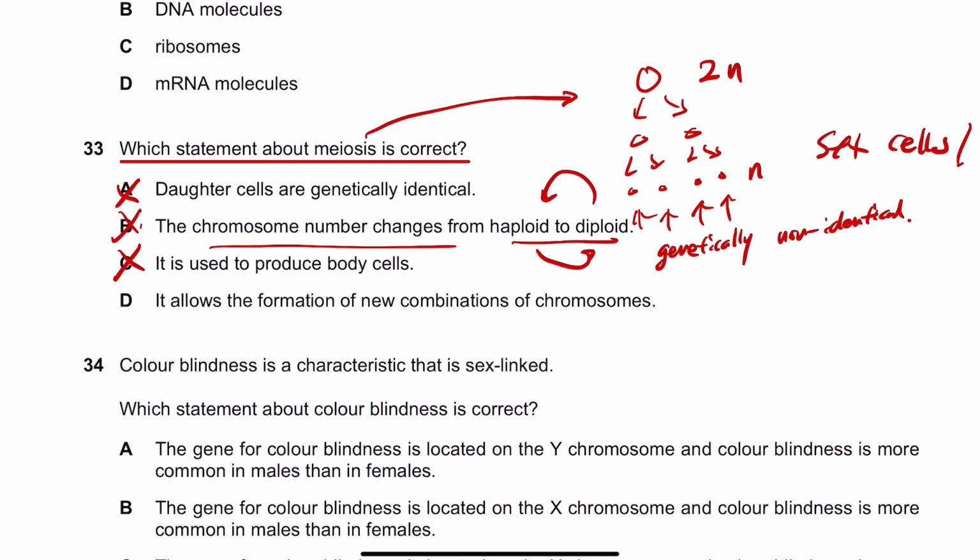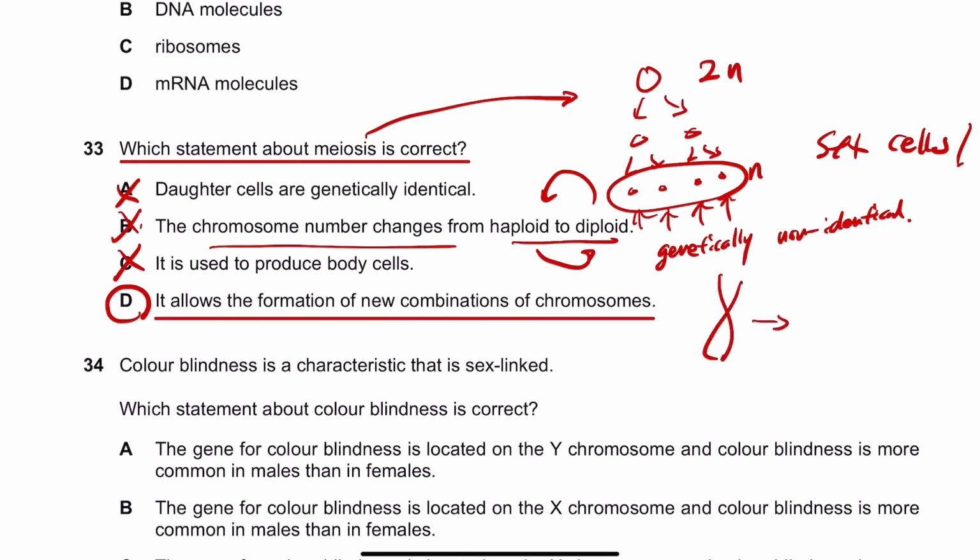It allows the formation of new combinations of chromosomes. Yes, this is true. Because all these results are genetically non-identical, which means the chromosomes are all in new combinations. Okay. So D is the correct answer for this question.